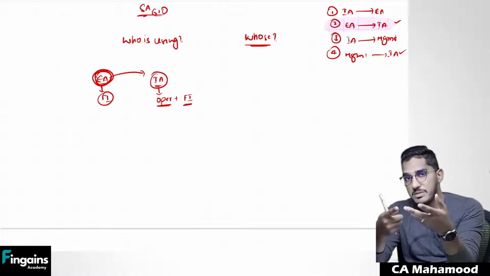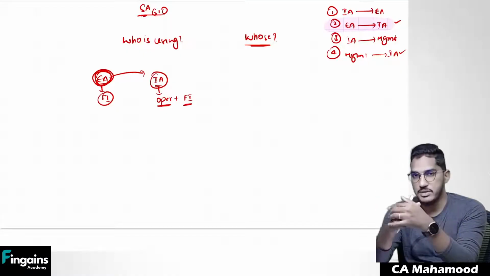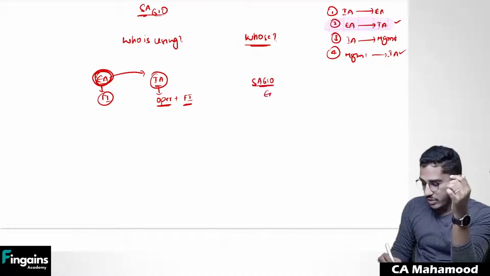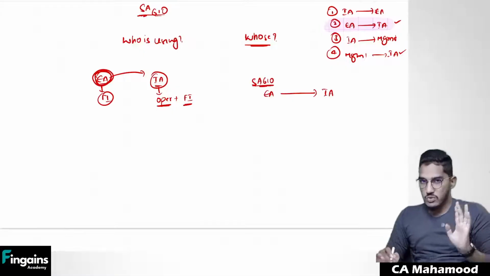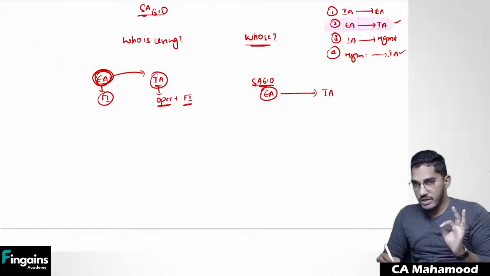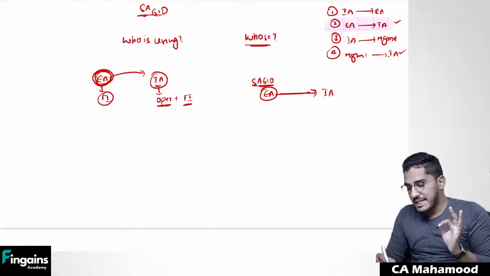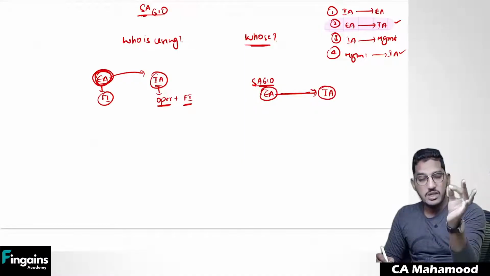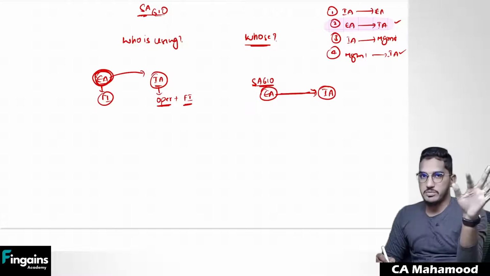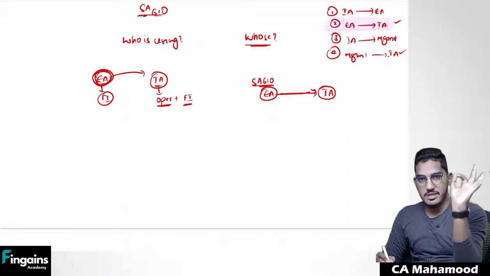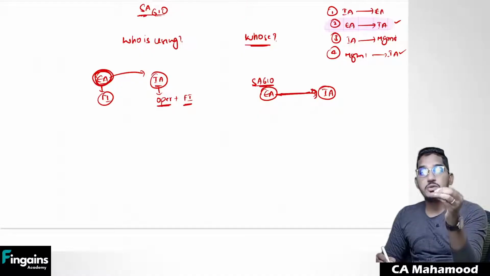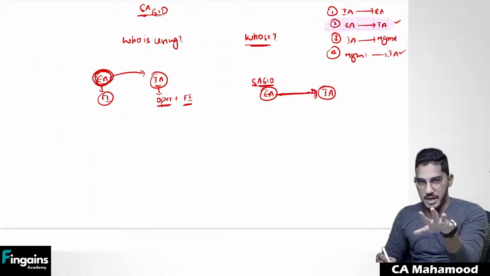Do you think the standard permits it? Yes, the standard also permits it. SA 610 permits the external auditor to make use of the internal auditor's work if he wants. It is not a compulsion. Since whatever you are required to do is already getting done by the internal auditor, if the external auditor wants, he can use it. We don't have any objection. That's what SA 610 is telling. However, it is not mandatory.